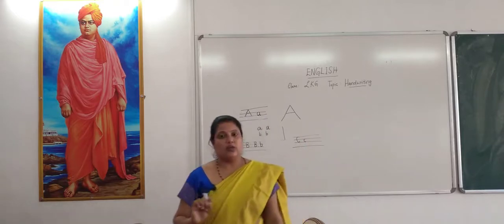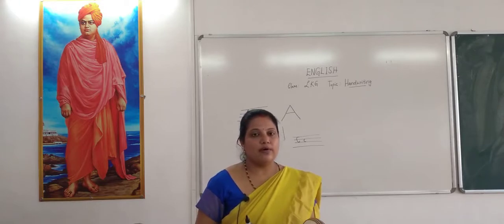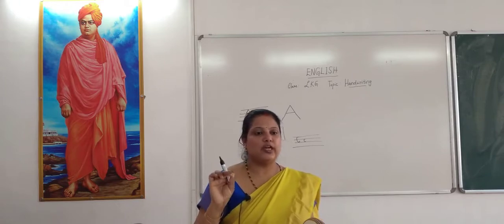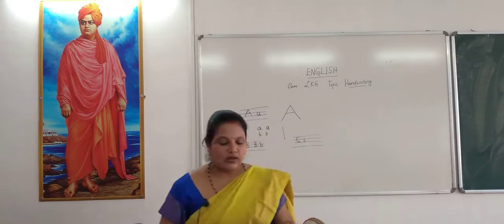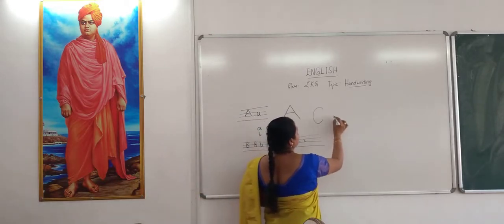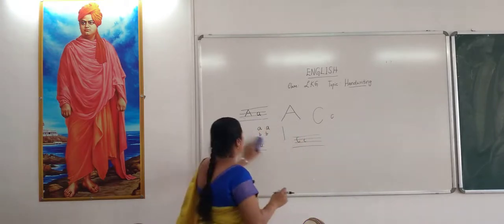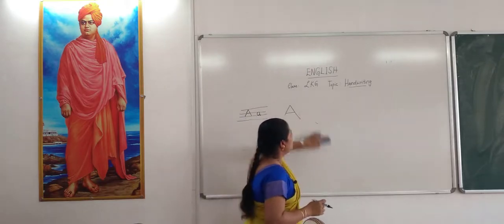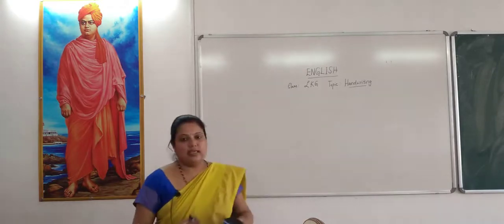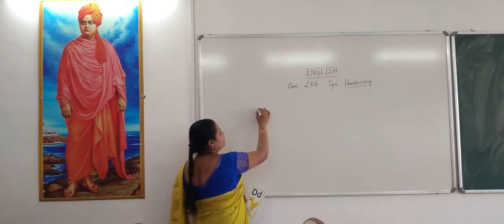Children, normally when you write these alphabets in your copybook, always you take the first 3 lines to write them. Yes. Are you all clear how to write C? See, this is a curve. Big one, big C, small c. Yes, very good. Now, what is the next alphabet? How do you say? A, B, C. What is the next one? D. How do you write D?